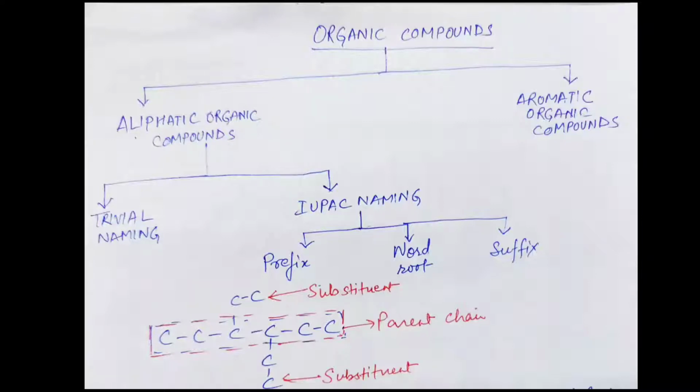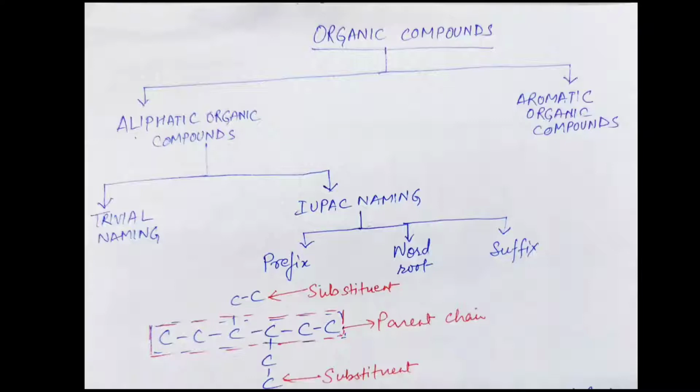For example, in the first structure given, the chain contains a total of 9 carbon atoms. In the second figure, the selected chain contains 8 carbon atoms. So the first one is correct because it has the longest chain.